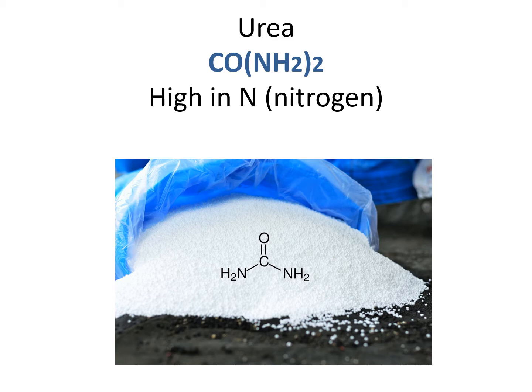Urine is high in nitrogen and can be used as a fertilizer. But in the industry, they produce a product called urea, CO(NH2)2, because of its high content of nitrogen.